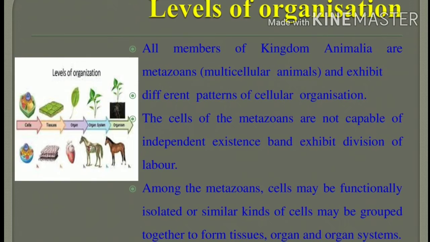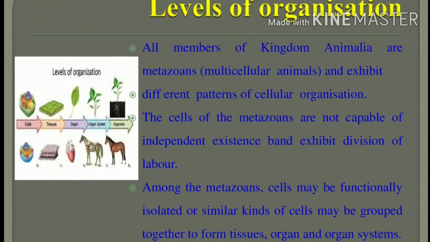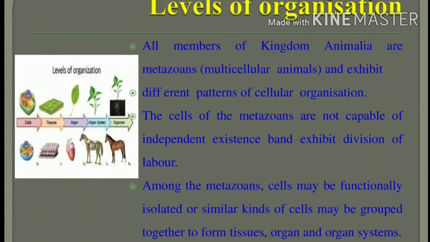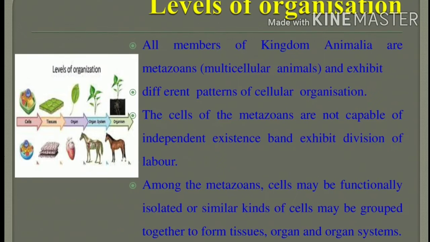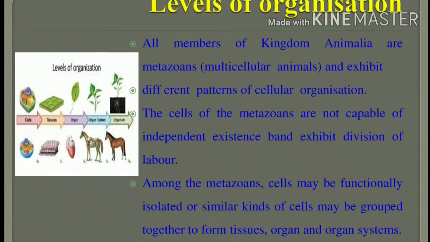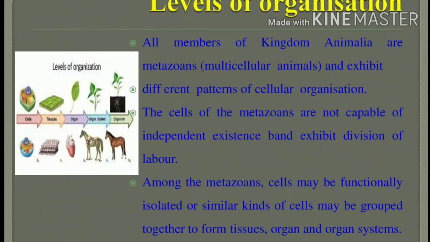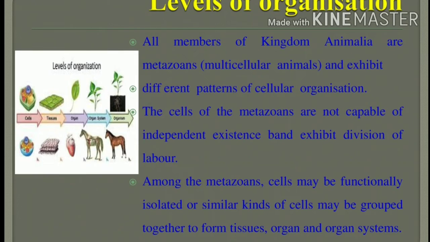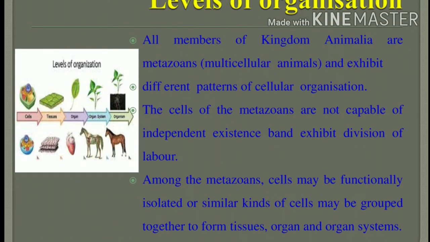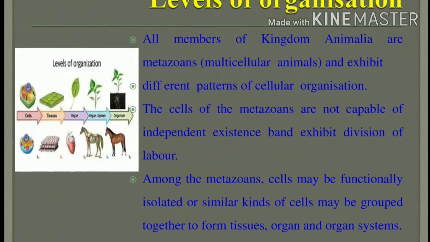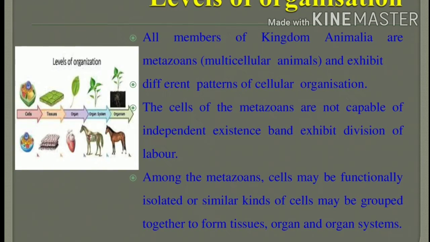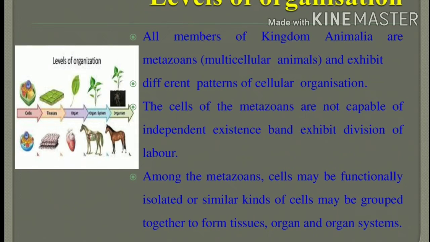Can you understand? So the kingdom Animalia is metazoans. Why metazoans? Because they are multicellular, with different patterns of cells forming a tissue, forming an organ, forming an organ system. Cells may be functionally isolated, or similar kinds may be grouped together to form tissues. Sometimes similar kinds of cells form a tissue, or sometimes different cells form tissues, organs and organ systems. So this is the levels of organization.